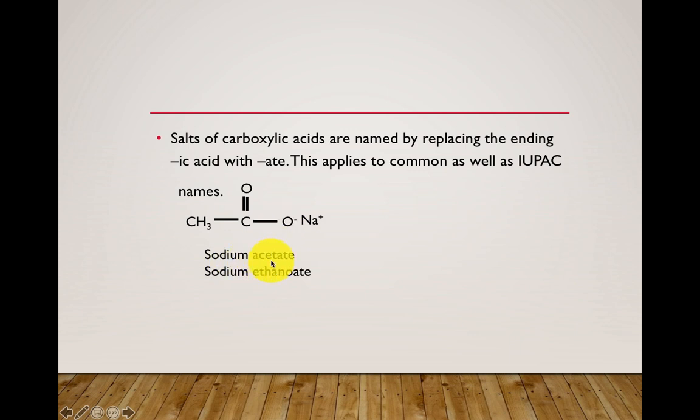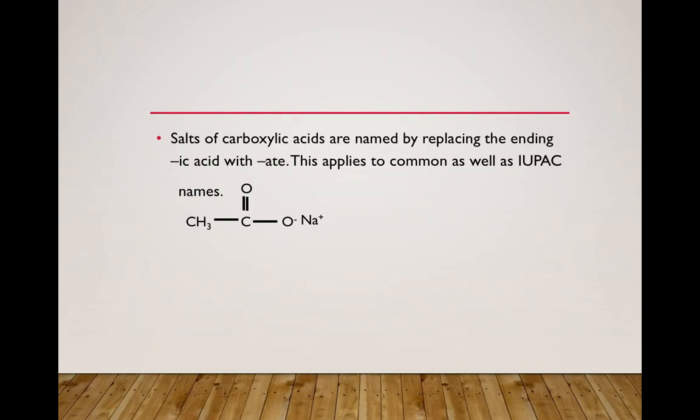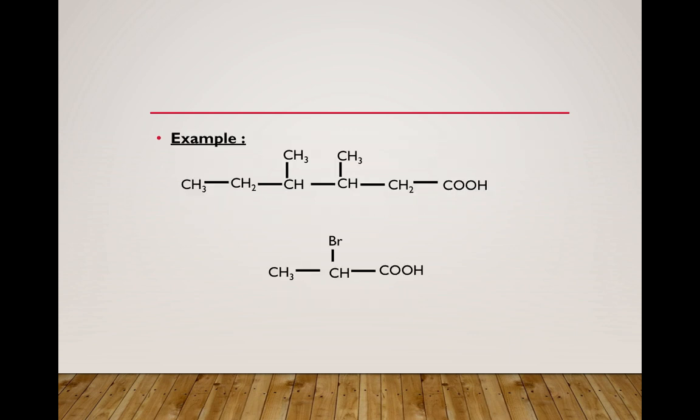In the common system, the 2 carbon containing compound is known as acetic acid. Salt form means ic acid is replaced by ate. So it is known as sodium acetate. In a similar manner, in the IUPAC system it is sodium ethanoate. Why ethanoate? Because ethanoic acid is the IUPAC name of the carboxylic acid. So sodium acetate is the common name for the salt form and sodium ethanoate is the IUPAC name of the salt form. So this is with respect to the carboxylic acid introduction and also the nomenclature.